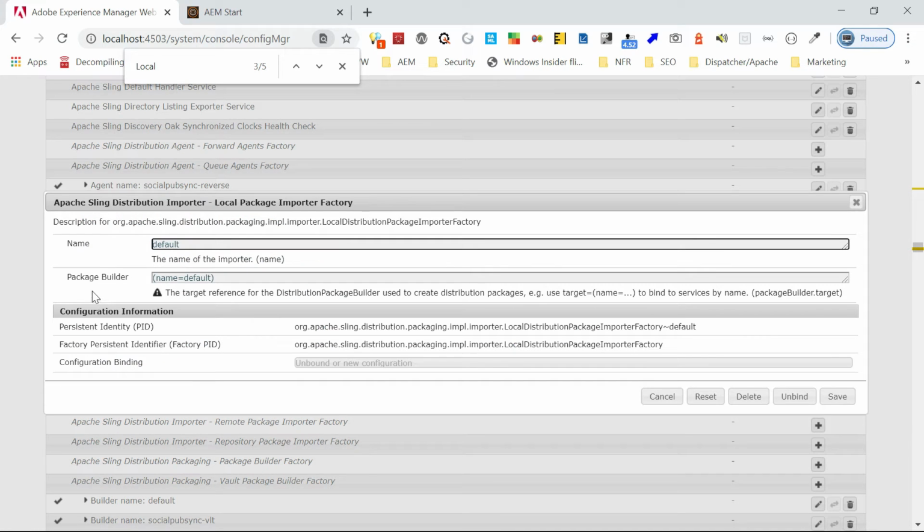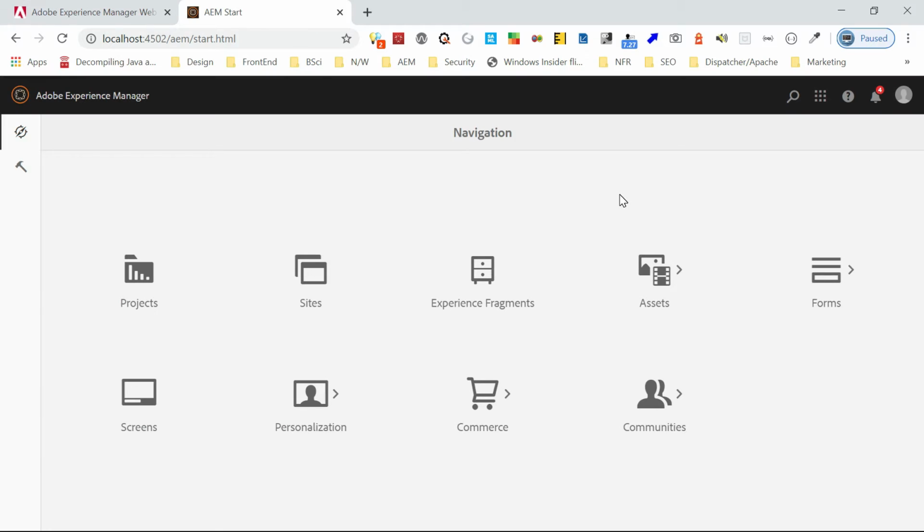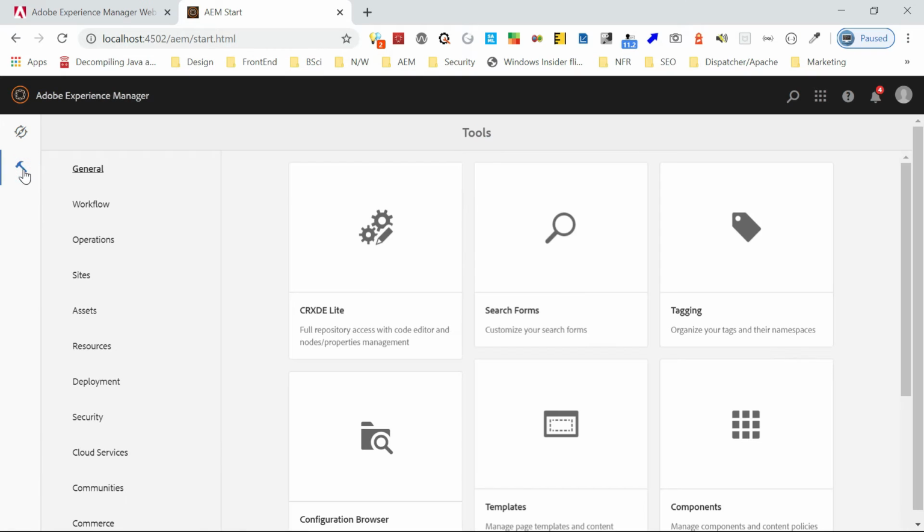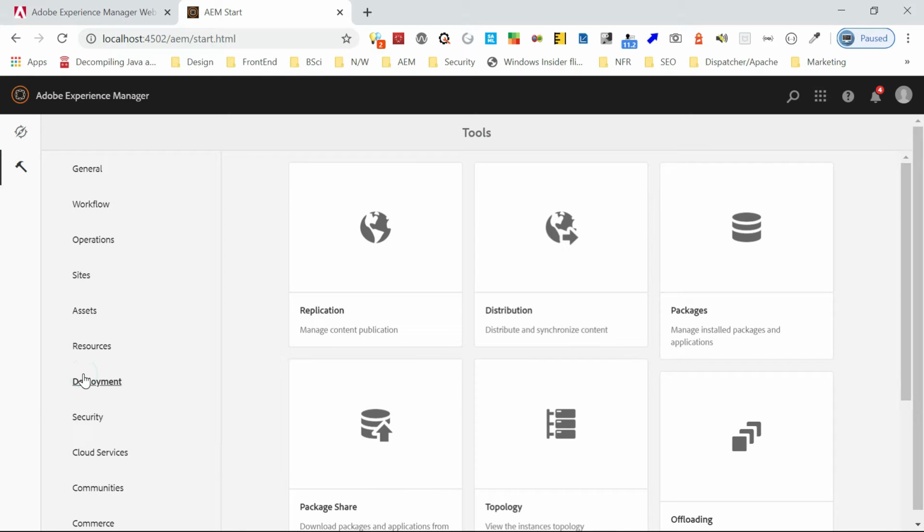If you go inside here, package builder default, if you require, you can change all this distribution package builder. But anyway, we are going with the default. Publisher is completed now. Let's move into author. Now one thing, you can go here, then go to deployment, go to distribution.